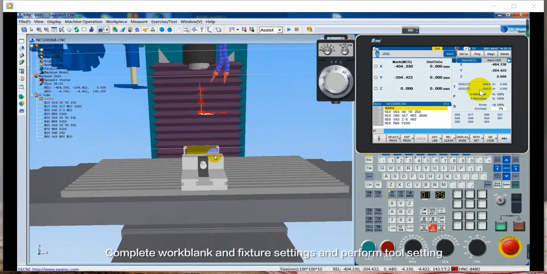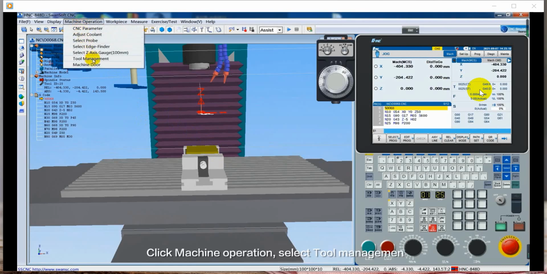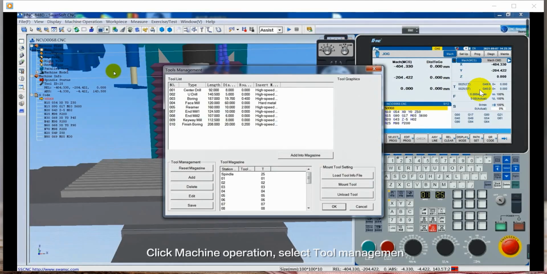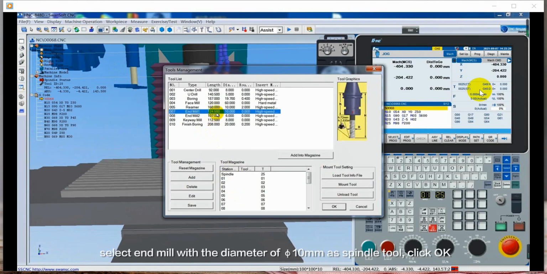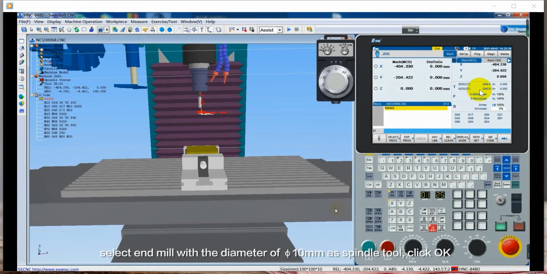Complete the work blank and fixture settings and perform tool setting. Click Machine Operation. Select Tool Management. Select End Mill with a diameter of 10 mm as the spindle tool. Click OK. Complete tool creation.